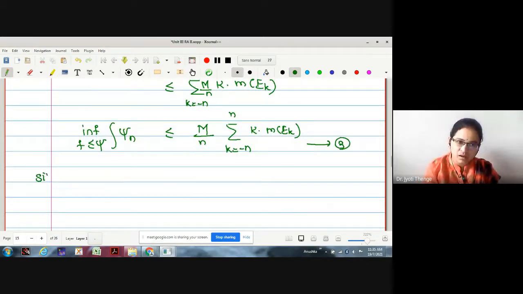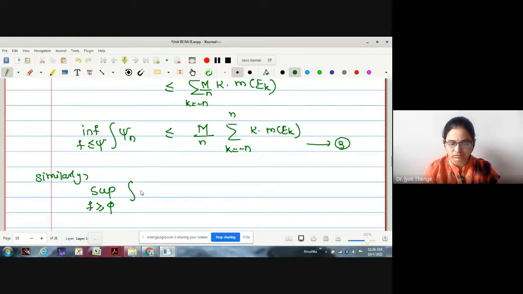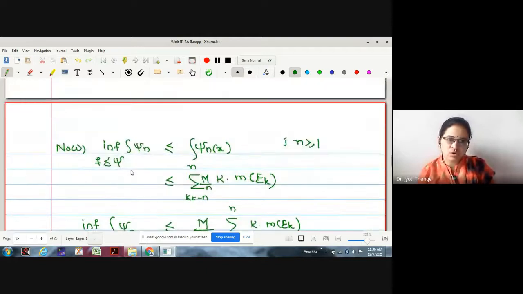Similarly, what do I have to find? The supremum, f greater than or equal to phi, the integral of phi. Oh, sorry, here it is not n because here we have generalized it.